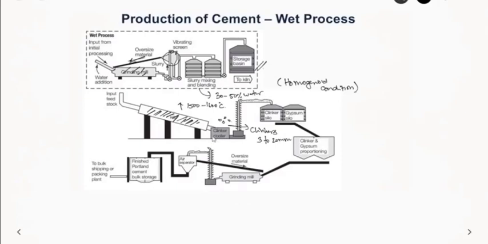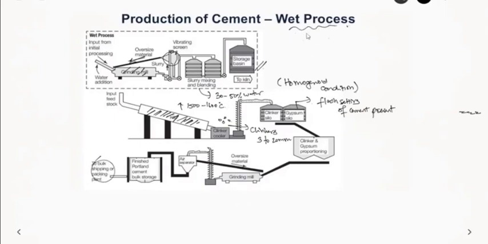After this, they cool this clinker, and then it is stored in the silos, and then you also have some material called gypsum. Gypsum is added at around 2 to 3%, a very small amount, in order to prevent flash setting of cement. If you don't add gypsum, whenever you add water to cement, it sets very quickly, like instantly within seconds. So in order to avoid that, we add some amount of gypsum, which will help in preventing this flash setting of cement. After these are both mixed properly, they are stored in bulk. So this is the wet process for production of cement.